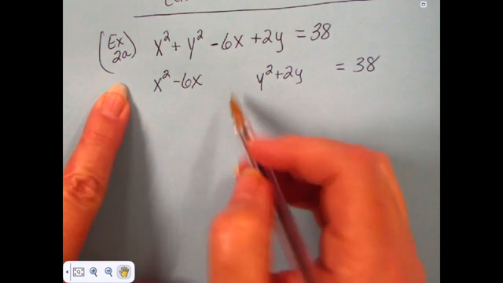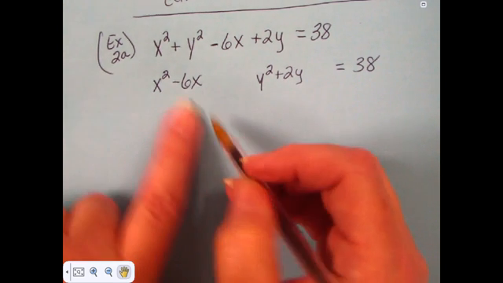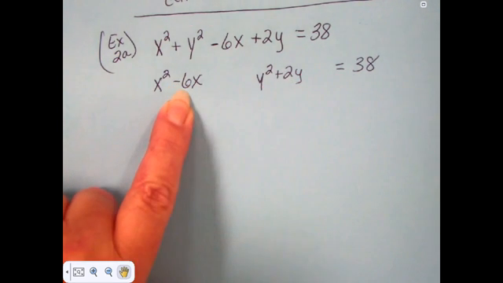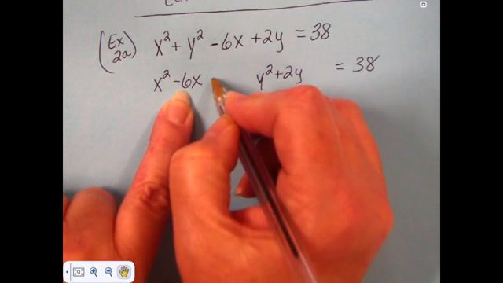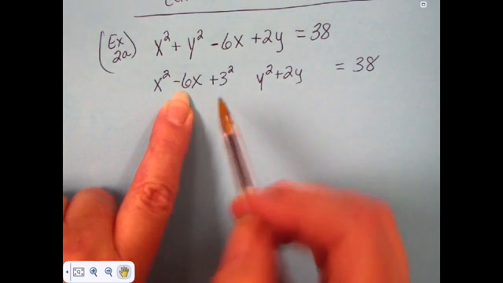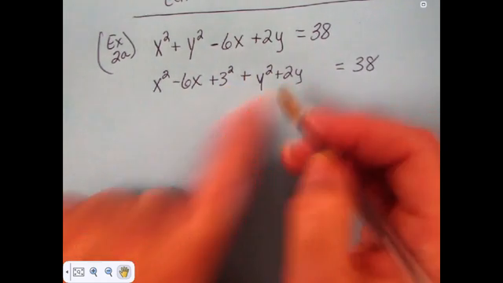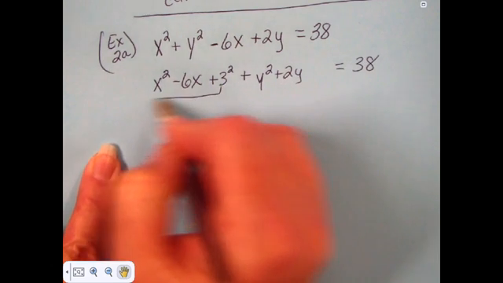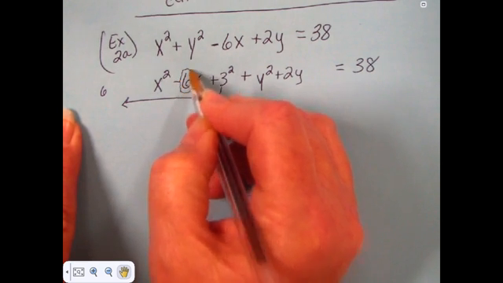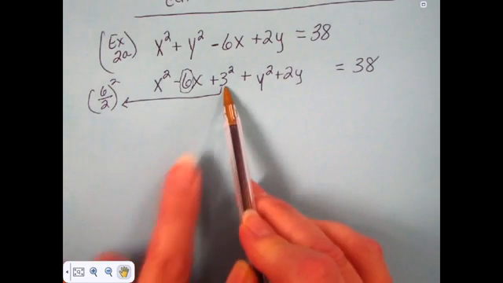So first we focus on the x portion of the problem, and we take this negative 6 and divide it by 2. That's going to give us 3, so we're going to add 3 squared to this side. We still have a plus in here with the y squared. Now let me break out here and show you where you got that 3 squared from. You had 6 that came from here. You've got that 6 divided by 2, and you're going to square it. That's where the 3 squared came from.